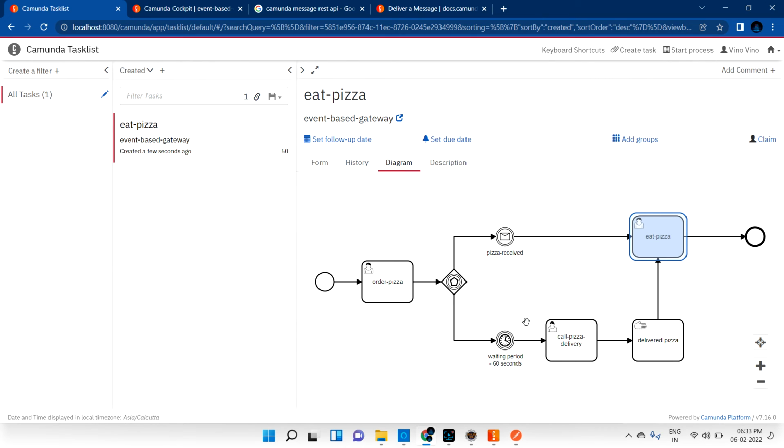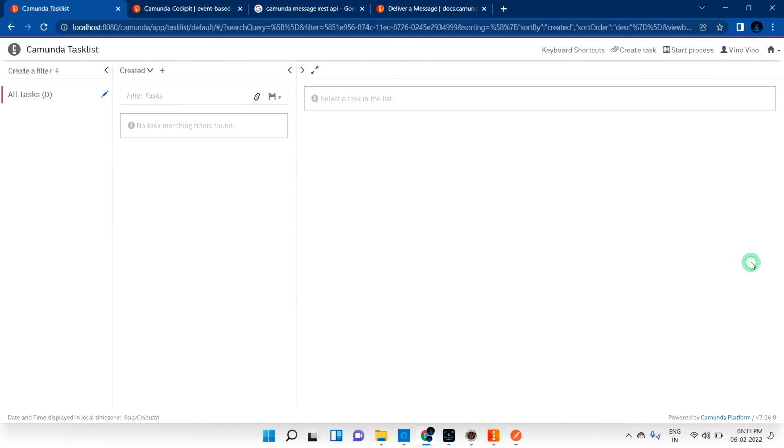The second event is 60 seconds. Whichever one comes first, it will go into that flow. As of now I just passed this message, so it came into eat pizza. If I'm not passing anything until 60 seconds, it will go and create the call pizza delivery guy task. Now I can claim this and even complete the task. Hope you understood about the event based gateway, correct?